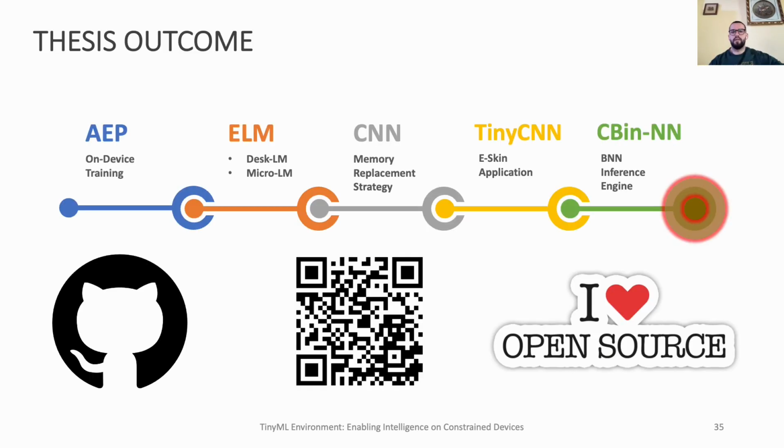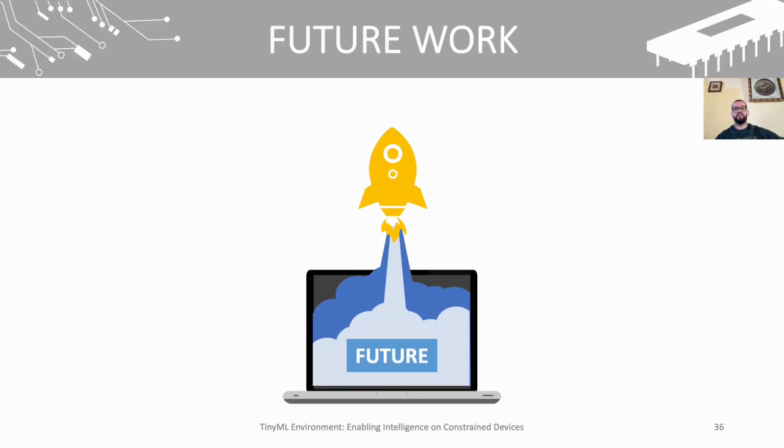This slide highlights that all the presented work has been made available on an open source basis within the ELM environment. Looking towards the future, we aim to continue improving and optimizing our environment with a particular focus on the Sequent Neural Network Inference Engine.